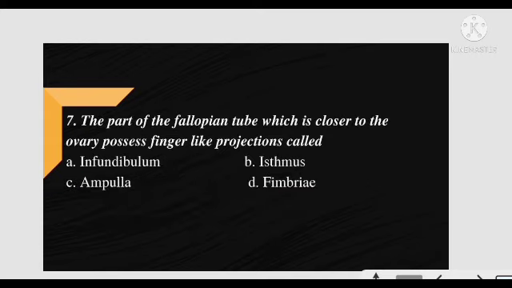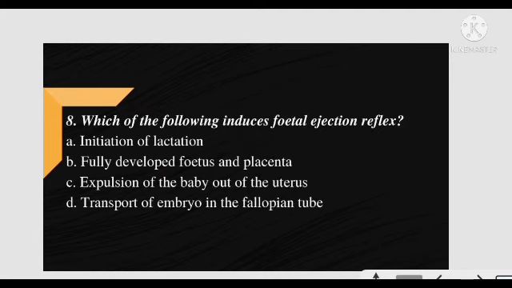Next question. The part of fallopian tube which is closer to the ovary possess finger-like projection called? You can solve just by looking at this finger-like projection. And the correct answer is fimbriae, because these are closer to ovary and they are finger-like structures. Next question. Which of the following induces fetal ejection reflex?